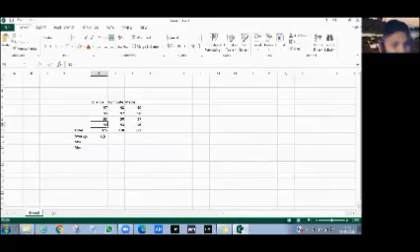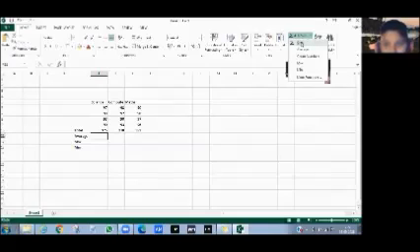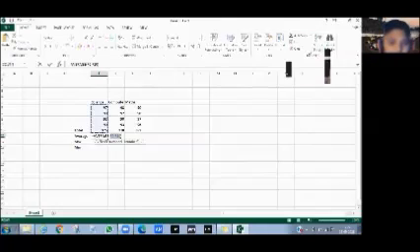Okay, and now we have to put average. How will you put it? We will go again to auto sum, and on the right side of it there will be a down arrow. Click on that and a list will come. Click on average.